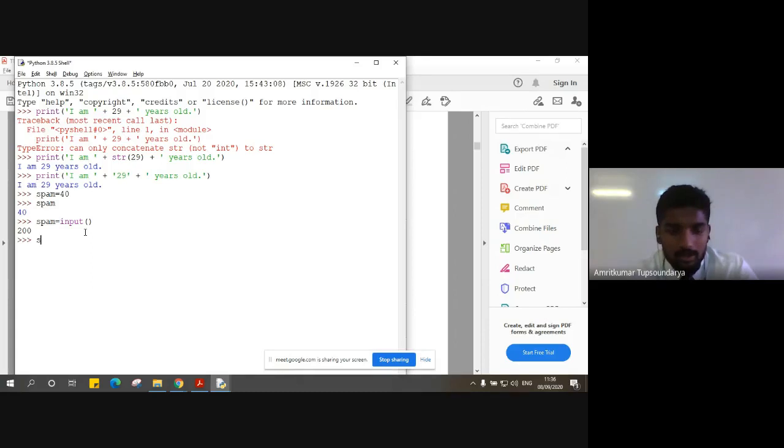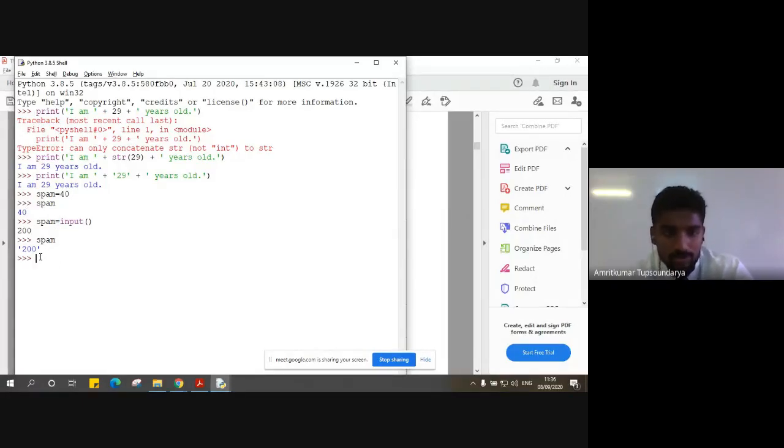And when I ask for the output spam, you can see here it is in single quotes. So whenever the input function stores values, it stores the value in the form of a string. Unlike in the previous instruction, where the values we stored directly showed in the form of an integer when we output them, the input function stored it in the form of a string.